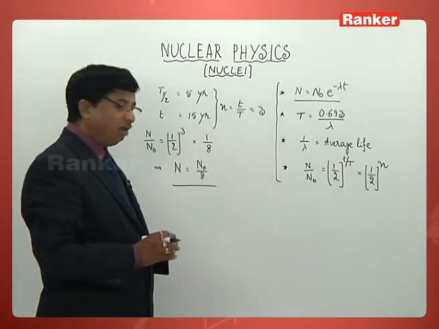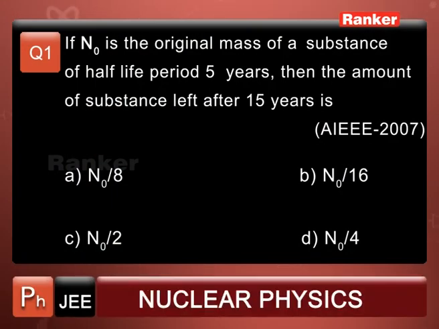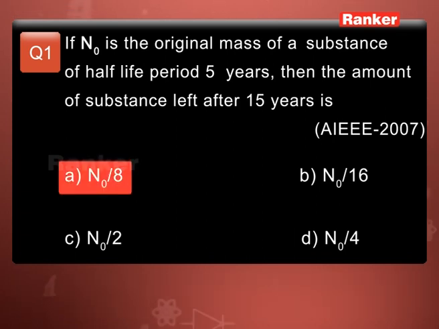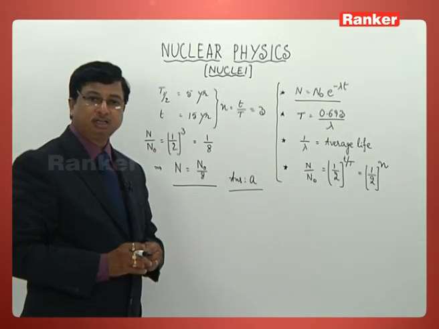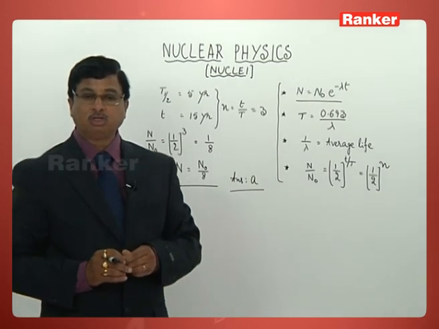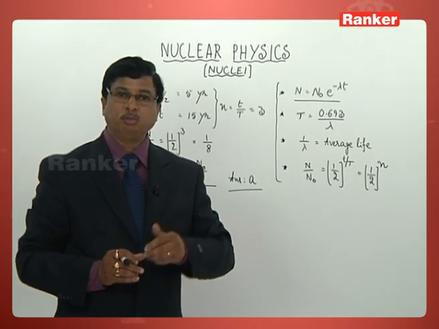If you tally this value with the options, the first option is N0 by 8, second N0 by 16, third N0 by 2 and fourth N0 by 4. This value coincides with the very first option, so the answer for this problem is A. That is the first problem, which was asked way back in the 2007 AIEEE paper. Remember this concept. So this is problem number 1.